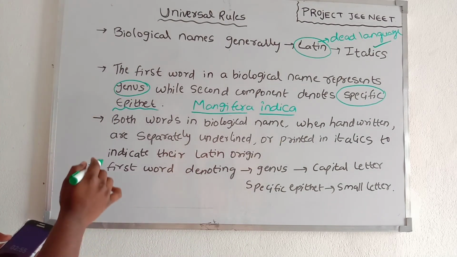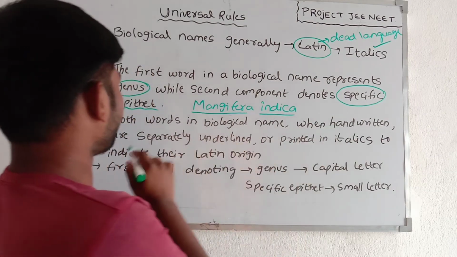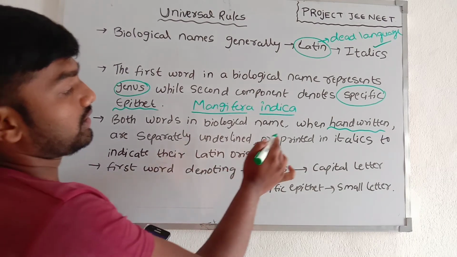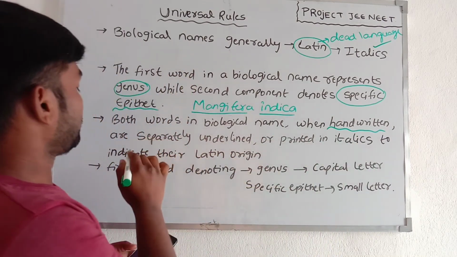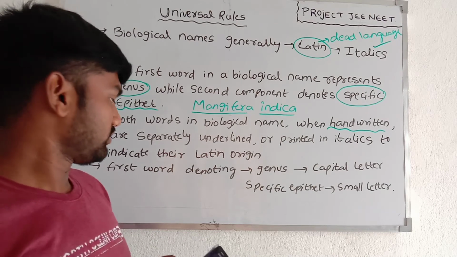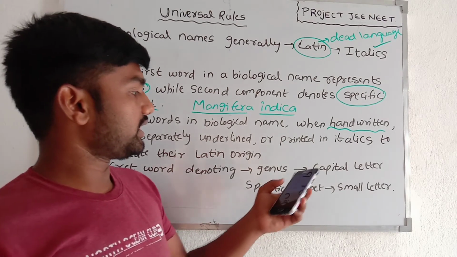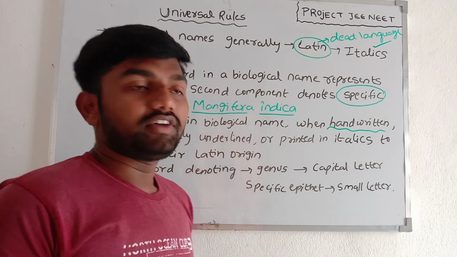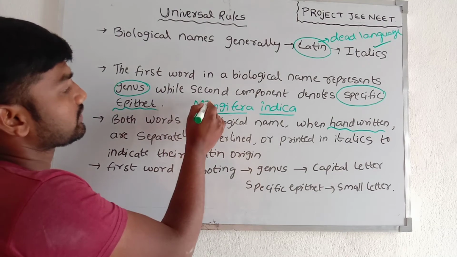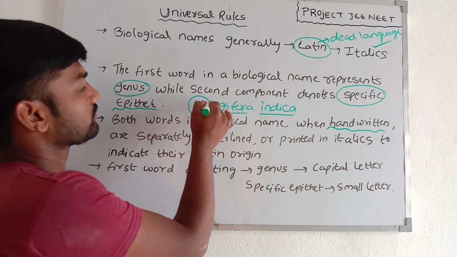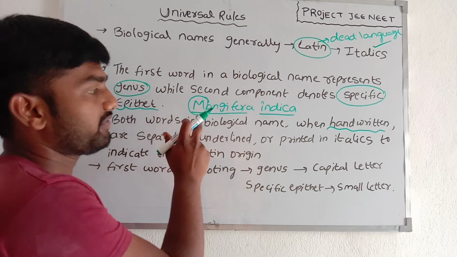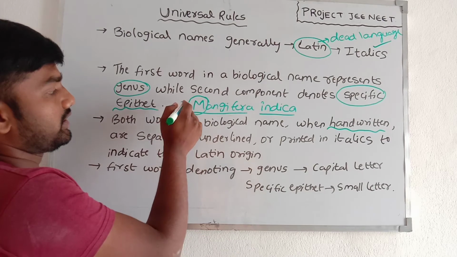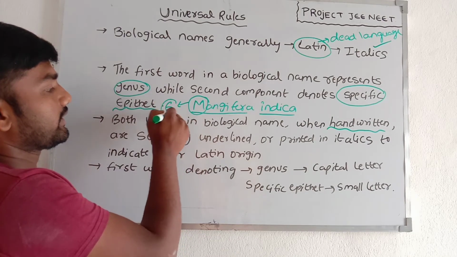Both words in a biological name, when handwritten, are underlined separately, and when printed they are in italics to indicate their Latin origin. The first word denotes the genus and starts with a capital letter, and the specific epithet starts with a small letter. In Mangifera, M is a capital letter. So this is the genus, and we put a capital letter for the genus.